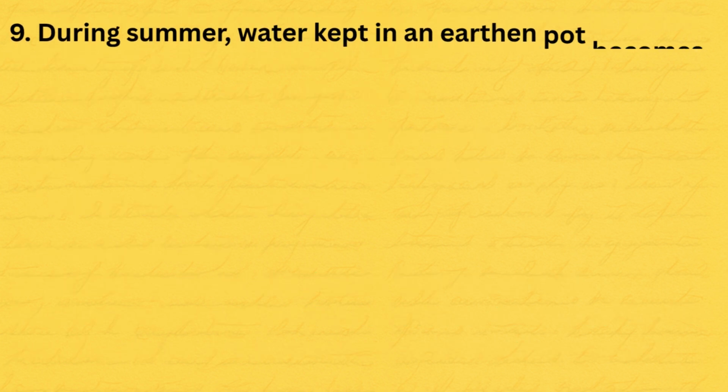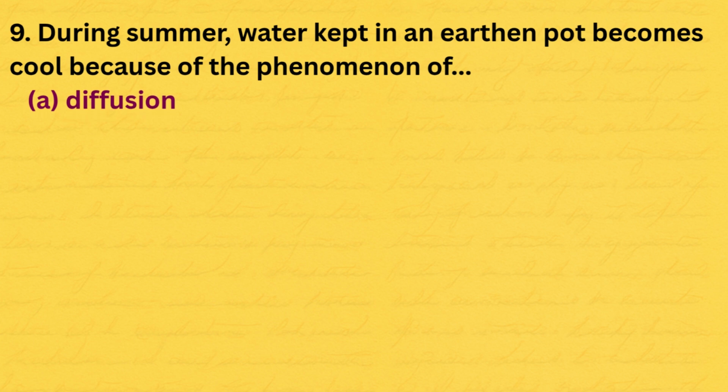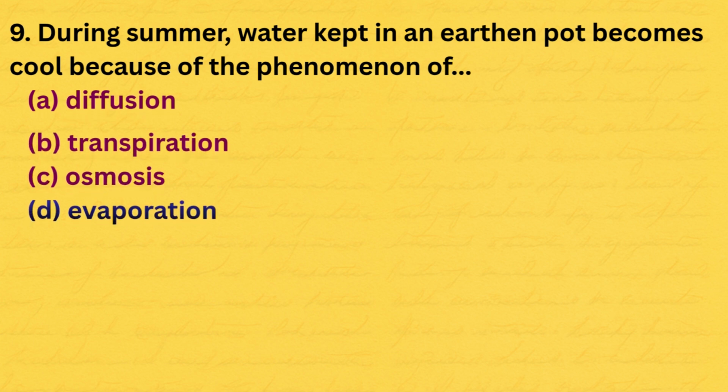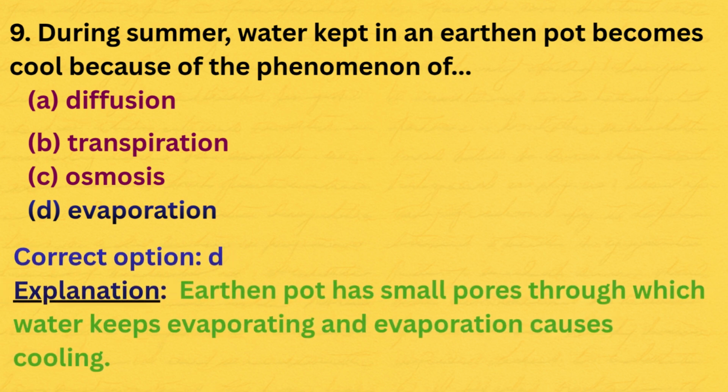9. During summer, water kept in an earthen pot becomes cool because of the phenomenon of A. Diffusion, B. Transpiration, C. Osmosis, D. Evaporation. The correct option is D. Here is the explanation. Earthen pot has small pores through which water keeps evaporating and evaporation causes cooling.